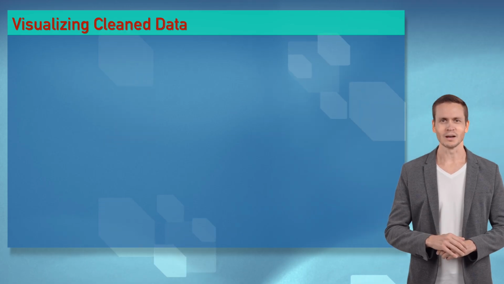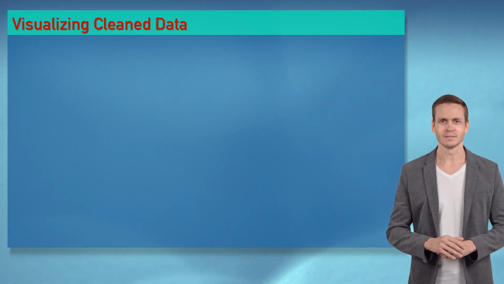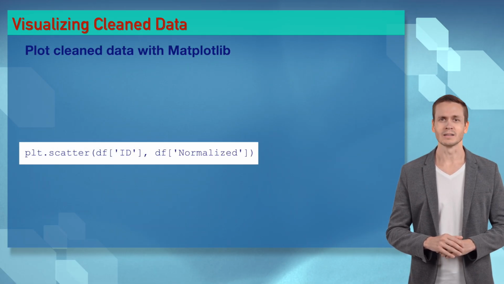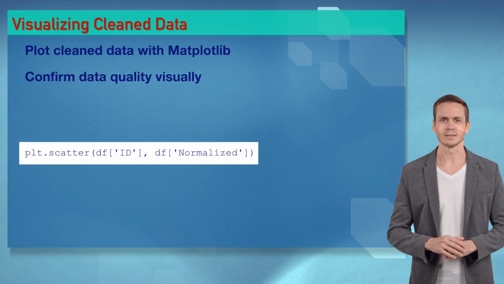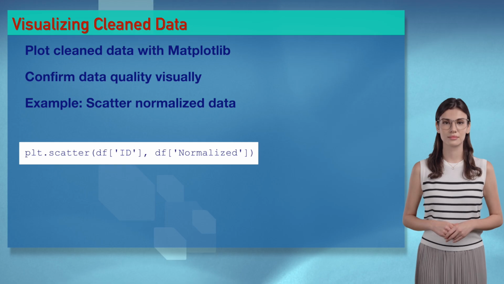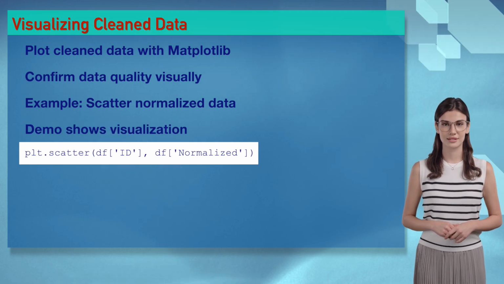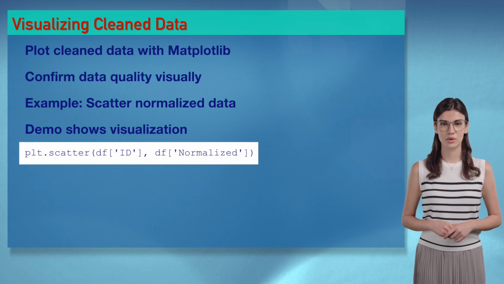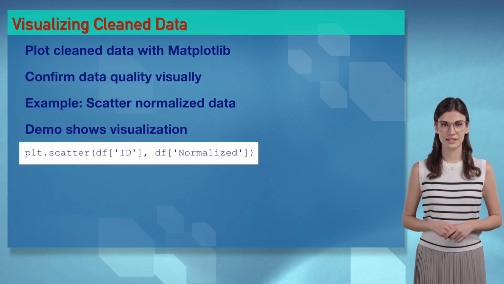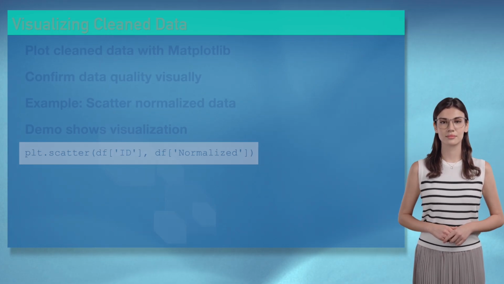Wizards, plt.scatter of df['normalized'] is like a visual serenade for Sophia, showing cleaned AI data. It's a plot party. You're plotting my heart, Ethan. Wizards, visualizing cleaned data confirms quality. Try it in our demo. It's like showcasing your data.